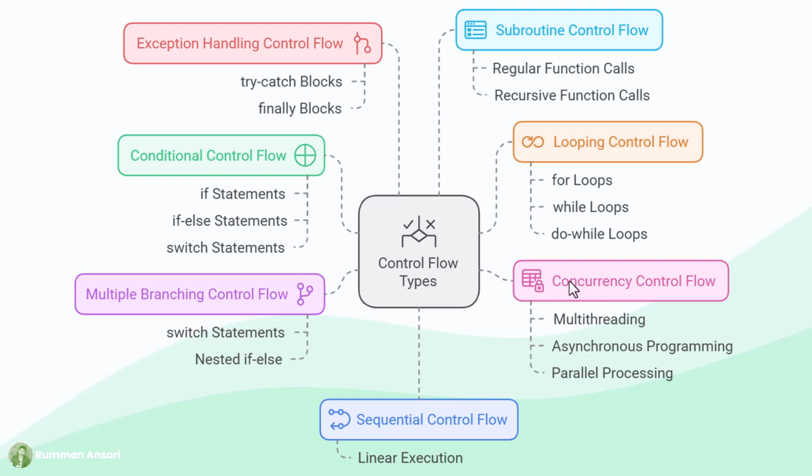One more option, the last option, is concurrency control flow. In concurrency control flow, it manages multiple processes or threads executing simultaneously. In this case we can have multi-threading, which can be synchronous processing or asynchronous processing. There is also parallel processing, which we can do as well. So all these types of control flow serve a different purpose in directing program execution.